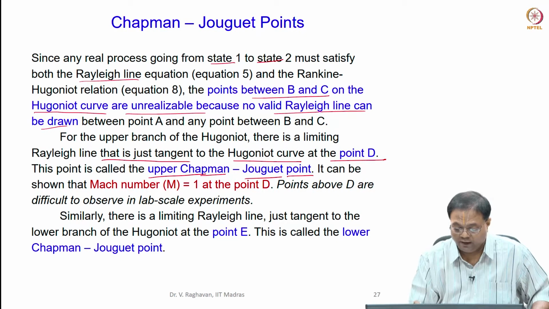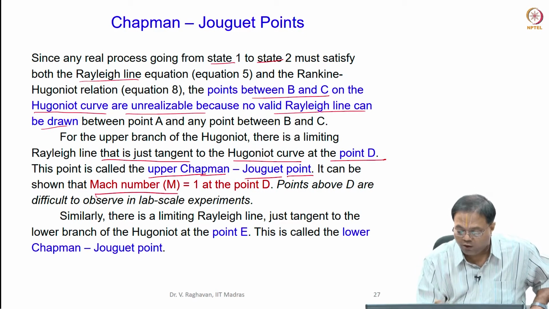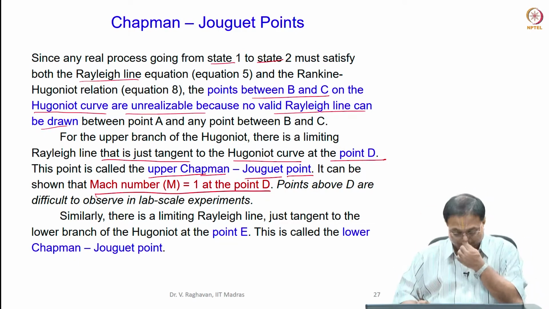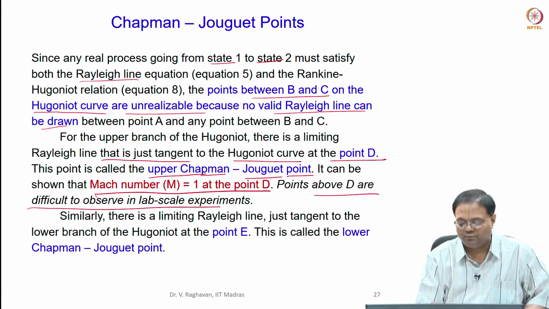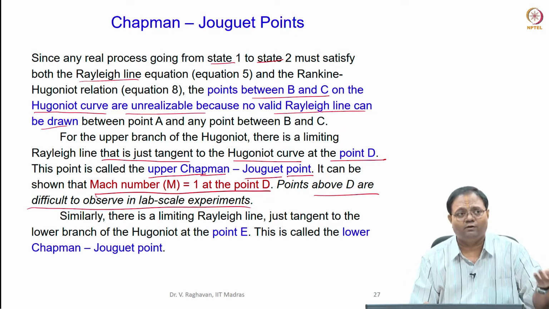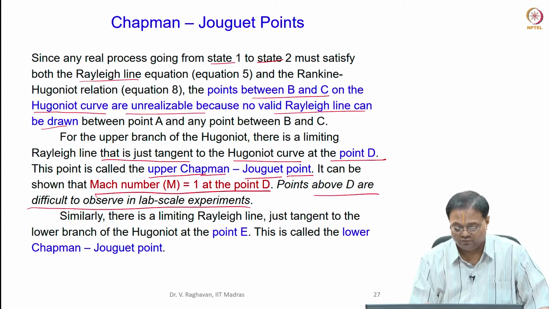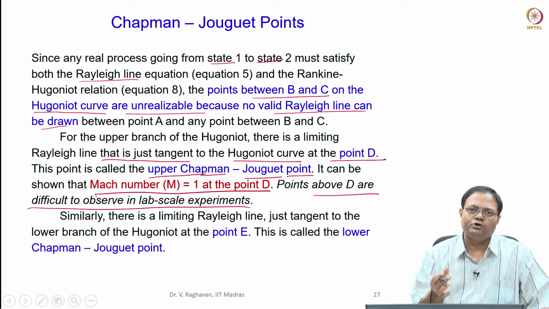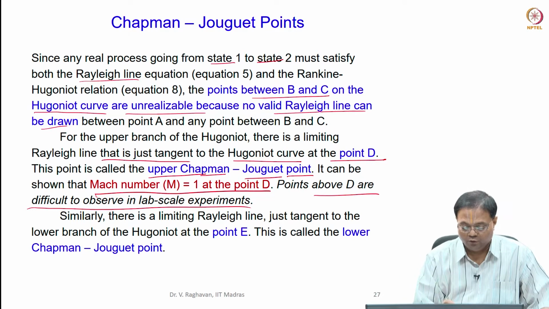So, it can be shown, I can show that the Mach number will be 1 at this point D, the upper Chapman-Jouguet point. Points above D are difficult to observe in lab scale experiments. Theoretically, it may be fine, you can solve the equation and get it, but it is not practically possible to achieve this in lab scale experiments. In some conditions, you may get it, in some big engines etc., but not possible.